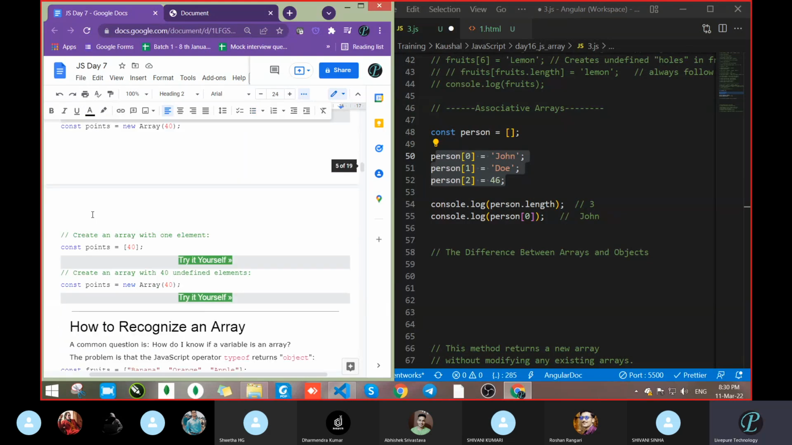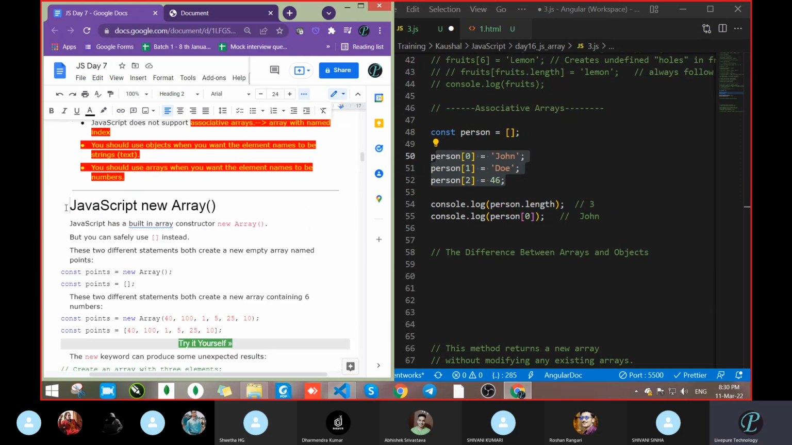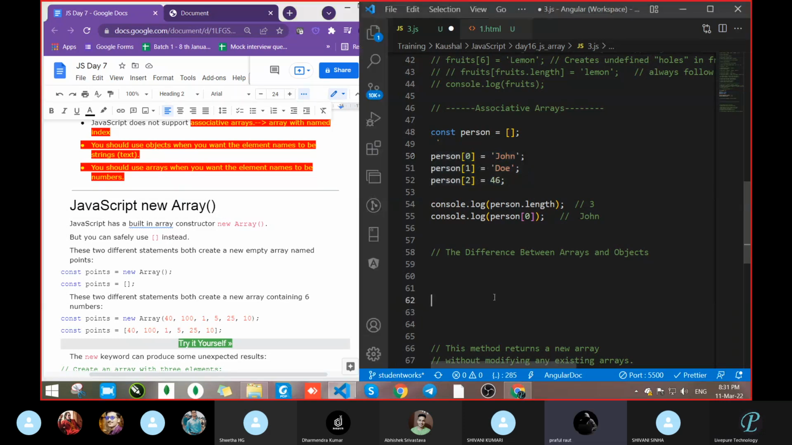Got it? What is next? Just give me 1 minute only. Sir, one time repeat, sir, object and array. What is the use? If you want something like a numbered index, you do not want a name or age type of key and value. If you want just a number index like 0, 1, 2, 3, you can go with the array, because in array we are passing 0, 1, 2, 3.